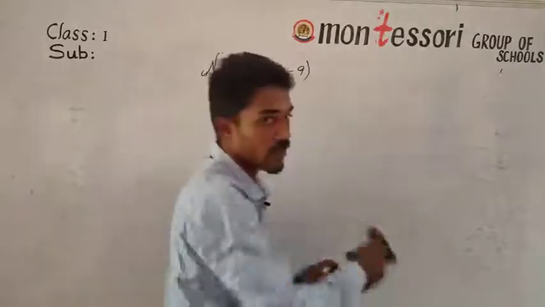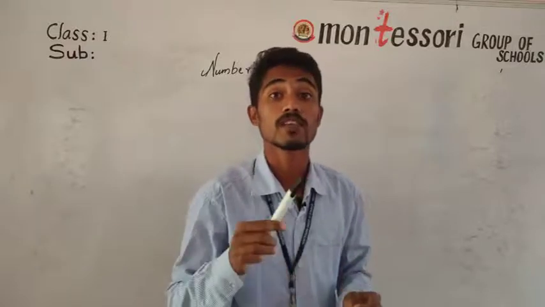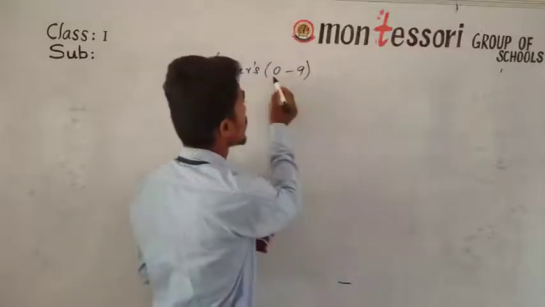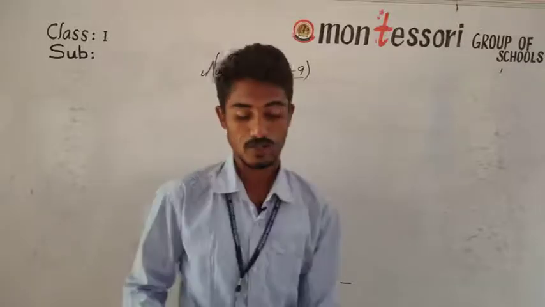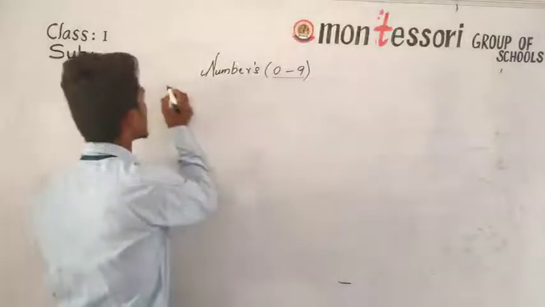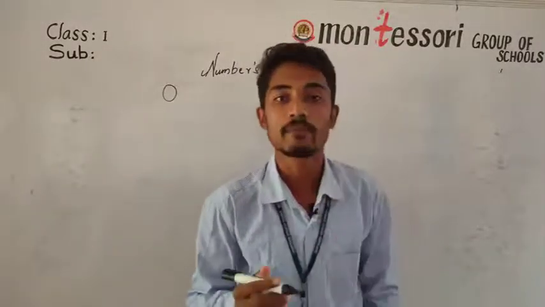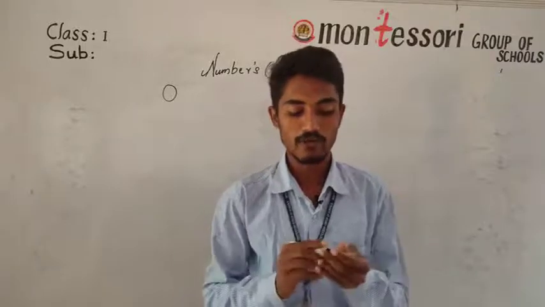So at the beginning, I told you I will discuss the topic numbers from 0 to 9. So here we will take 0 first. 0 means empty. See, look in my hand, all of you.